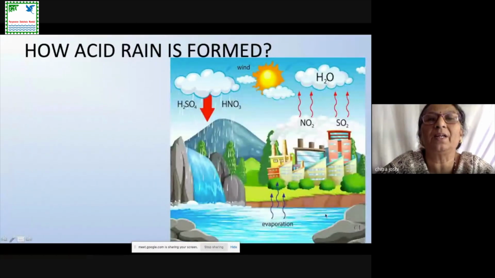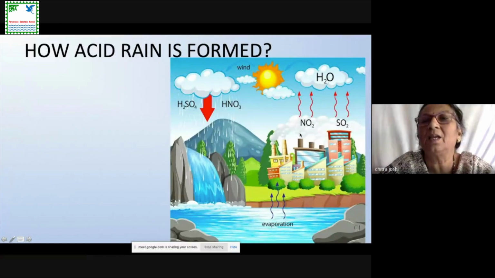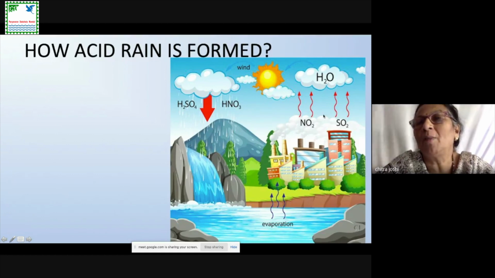Now, acid rain is formed. Here you can see these different acidic gases, sulfur dioxide, nitrogen dioxide. When they move in the atmosphere, at the same time, evaporation of water also takes place, and water vapors also move in the atmosphere. At a certain point, these gases combine with water vapors. Why are they combined with water vapors? Because these gases are water soluble. So they combine with water vapor, and after combination with the water vapor, these move up, and we can see the clouds of this.